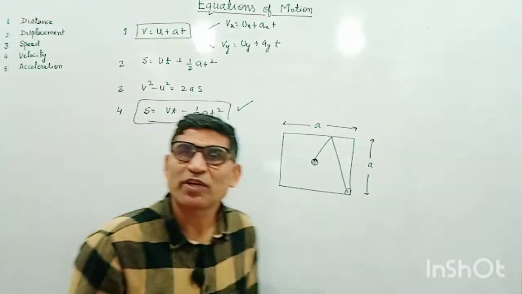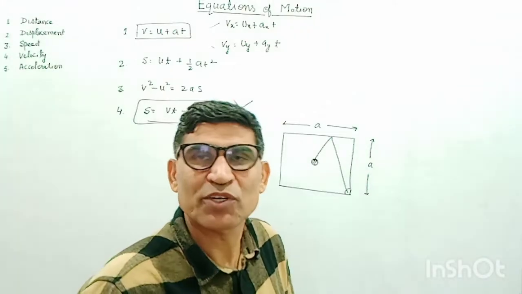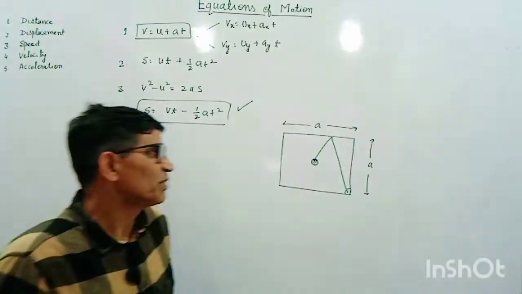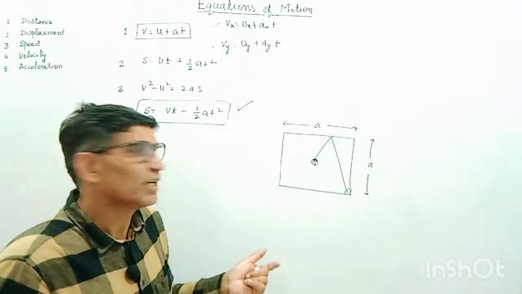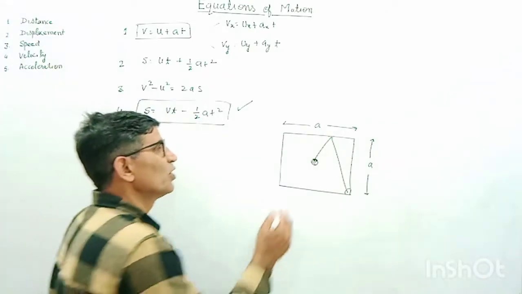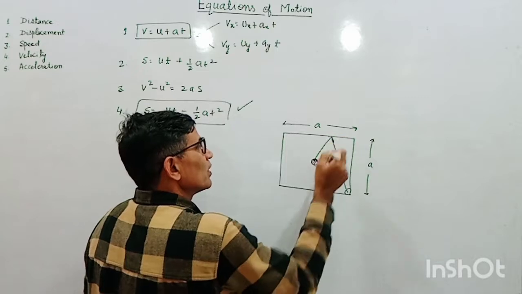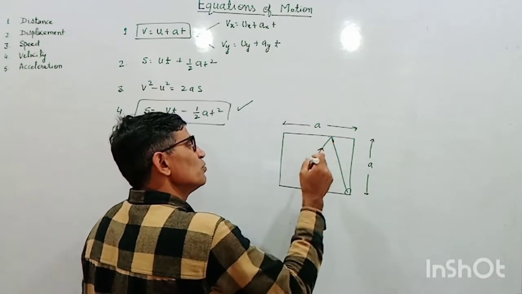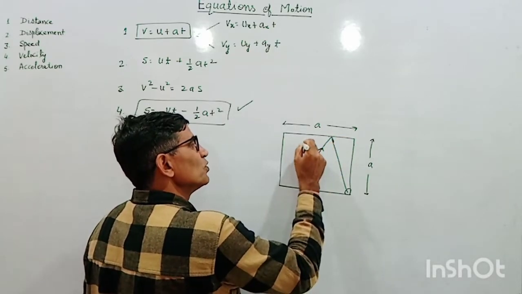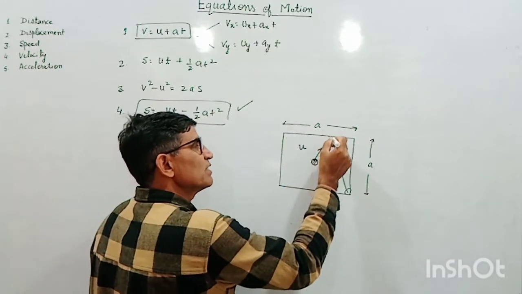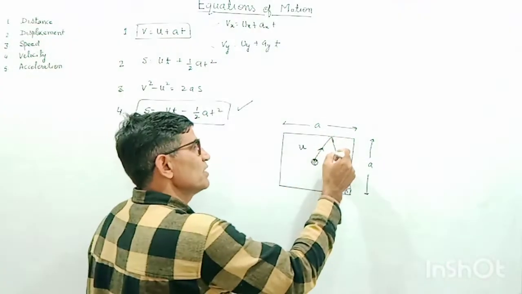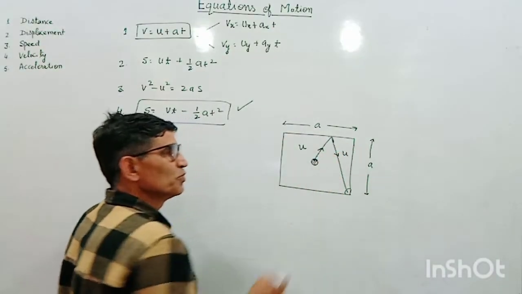We have to calculate the average speed, average velocity, total displacement, total distance covered by the body and instantaneous speed. Suppose this is moving with a speed u. After reflection, suppose the collision is elastic, this is also moving with a speed u.